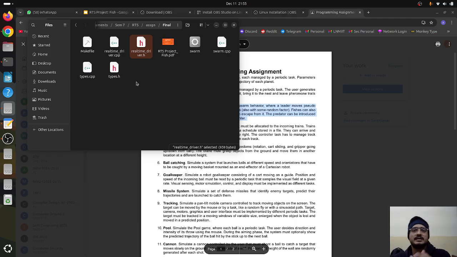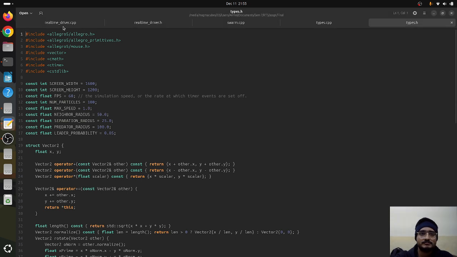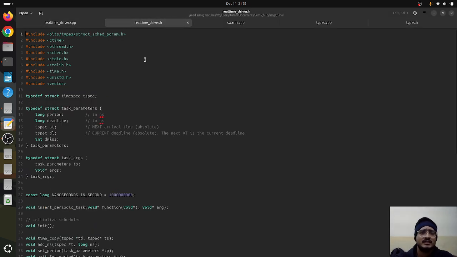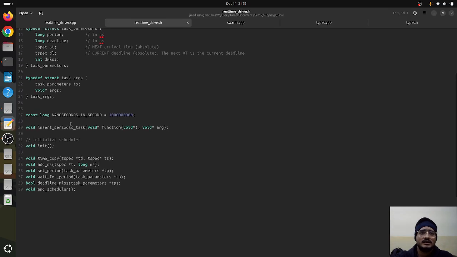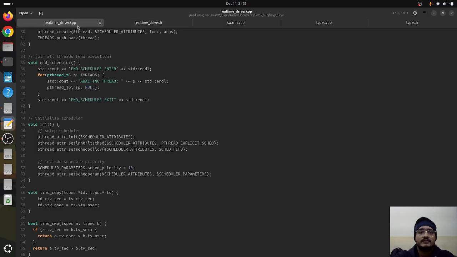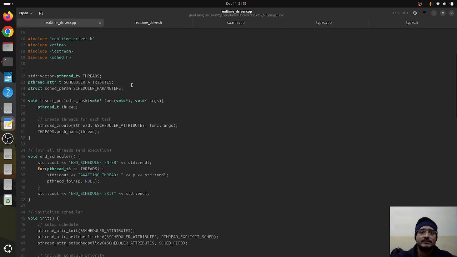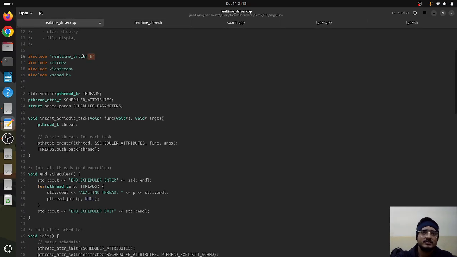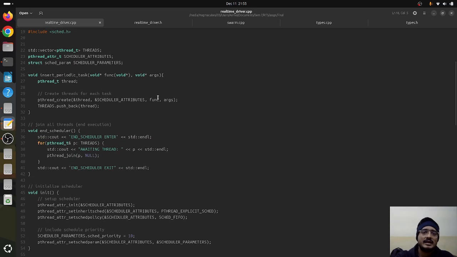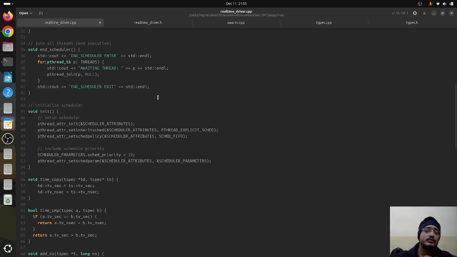For example, in case of the real-time driver header file, we have threads and scheduler, whereas in the types header file, we have Allegro. So let's open it first. The real-time driver has the task parameters, the insertion of periodic task and ending of scheduler, then deadline management, etc. Then we have the real-time driver.cpp, which is the linker file, it imports this header file as well, and it talks about how the scheduling will be done.